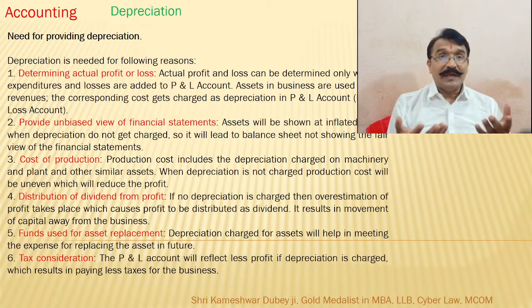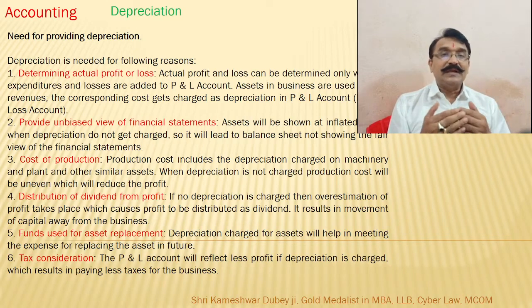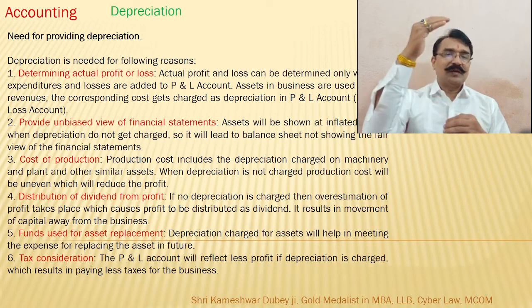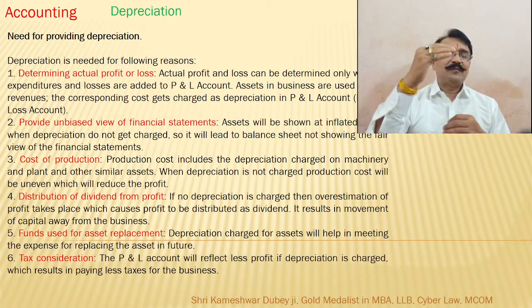While doing the accounting in a business entity, what is the need that we have to understand? The first need is determining actual profit or loss. A huge amount is spent in acquisition of land, in purchase of machinery, vehicles, different equipment, and it is expected to last for a long span, 10 year, 15 year, 20 year, 30 year.